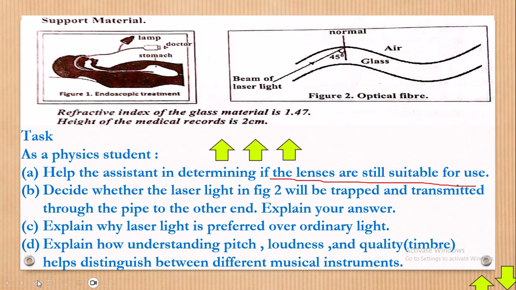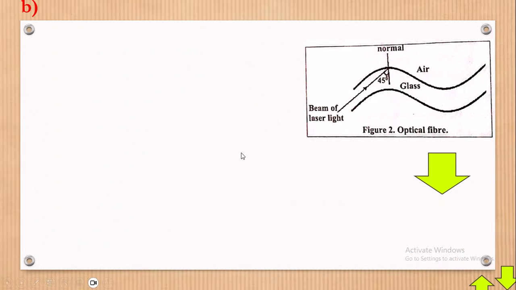The next part, part B, they're saying: decide whether the laser light in figure 2 will be trapped and transmitted through the pipe to the other end. Explain your answer. Now, they want us to explain this answer here. Would the laser pipe transmit the light to the other side? That's the question I have. Let's go right there. Now, the whole story begins with this.